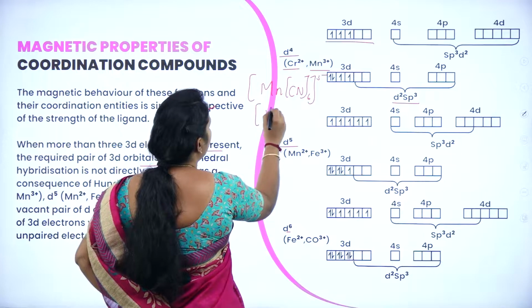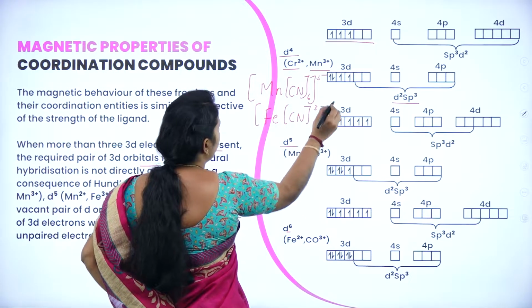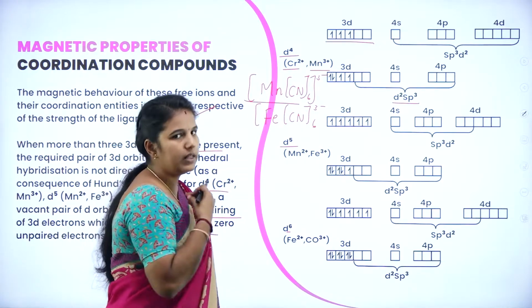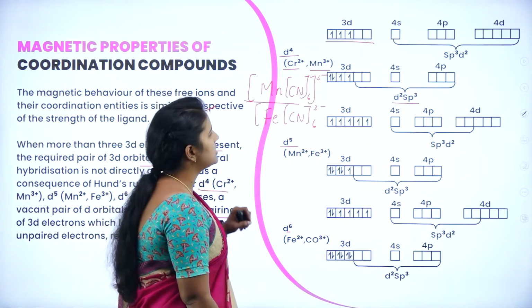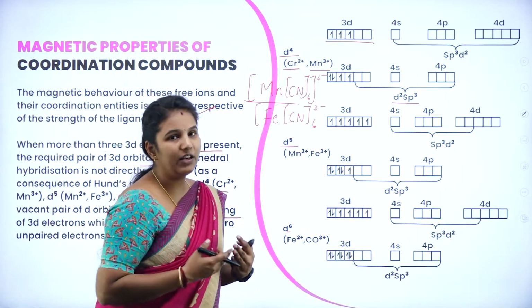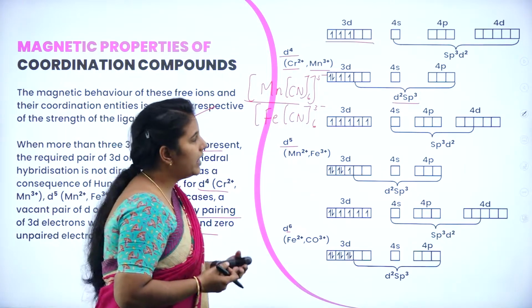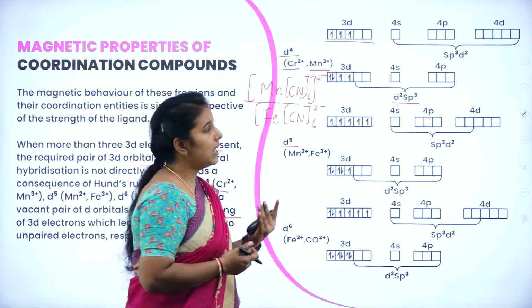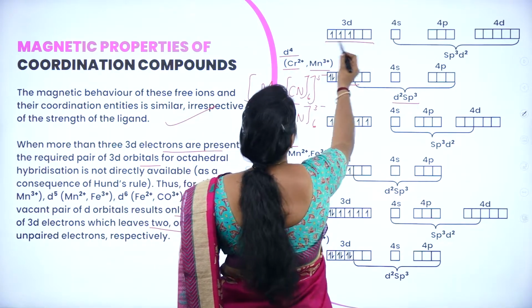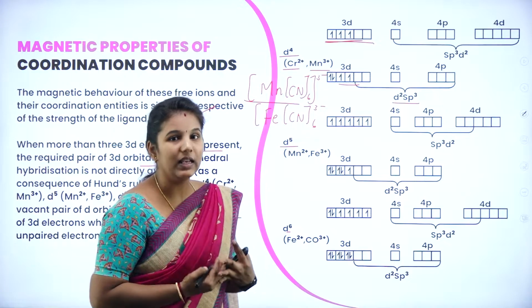Similarly, I can take [Fe(CN)6]3-. In the first example, that is the hexacyanomanganese(III) ion, you can see that it undergoes d2sp3, that is, sp3d2 hybridization. Hence it is clear from that it consists of what? It consists of 2 and 3 unpaired electrons, hence they are paramagnetic in nature.